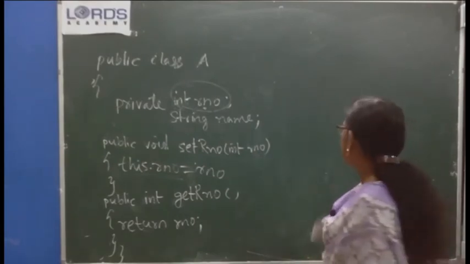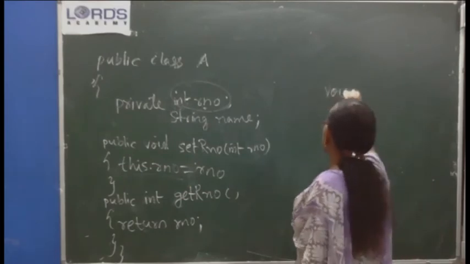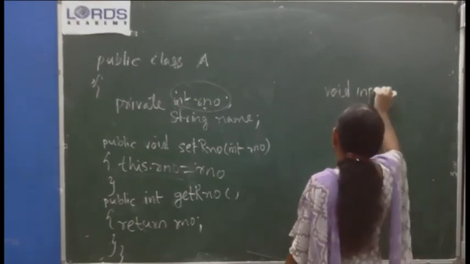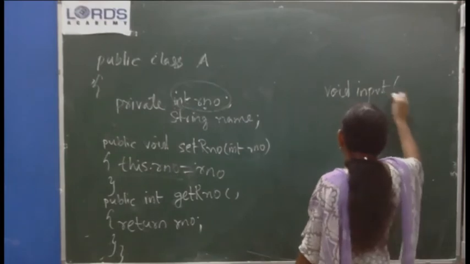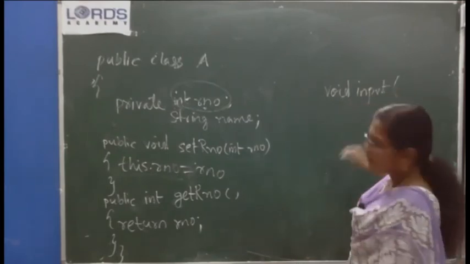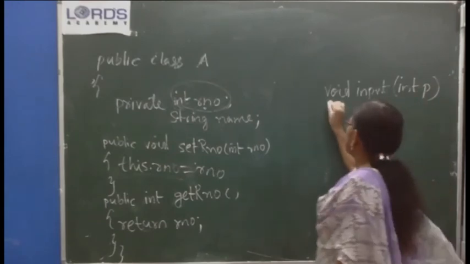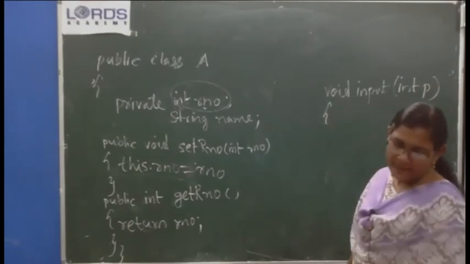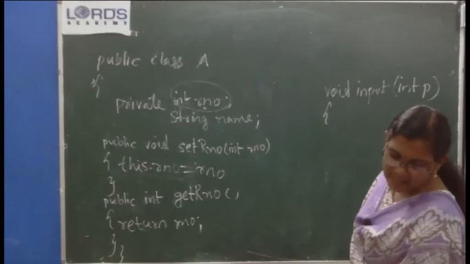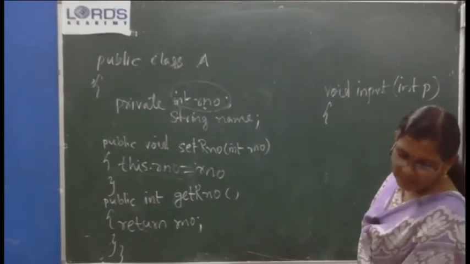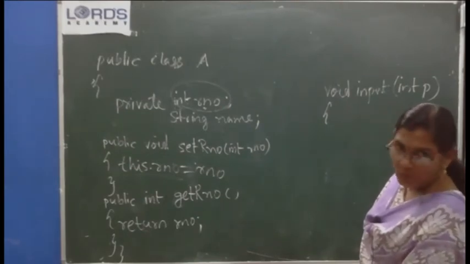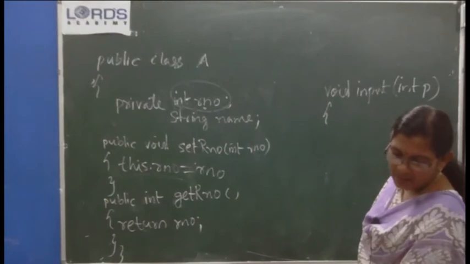So in the input method, input into P, isn't it? In this method, you set the value for A. Either pass the same value to A. So to set the value for A, which method can be called?